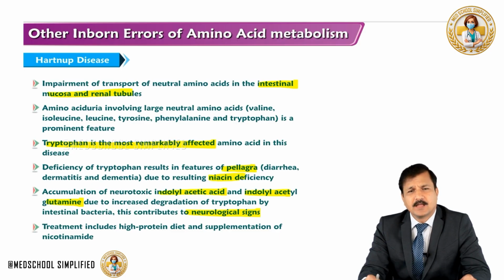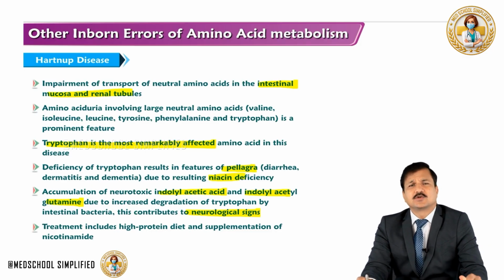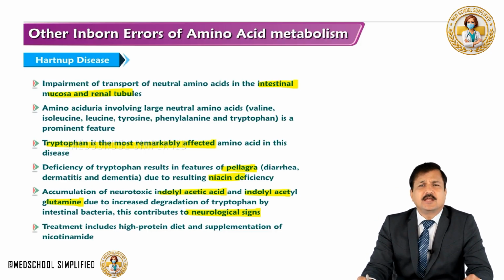Remember that. So the degradation products of tryptophan in the intestine by bacterial action, like indole acetic acid and indolyl acetyl glutamine, are causes for the neurological signs. Treatment includes a high protein diet and supplementation of nicotinamide just to replenish the niacin levels in the body.